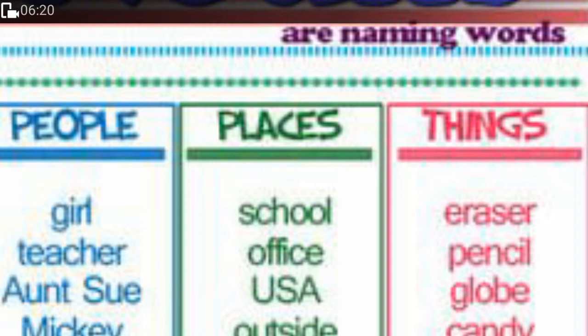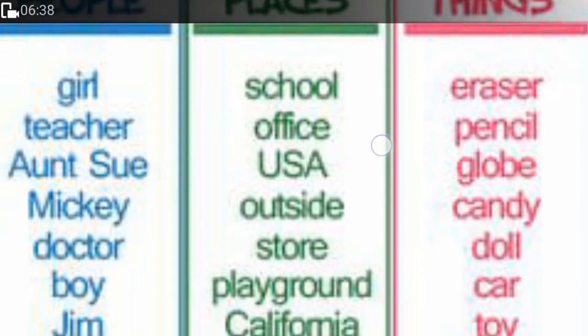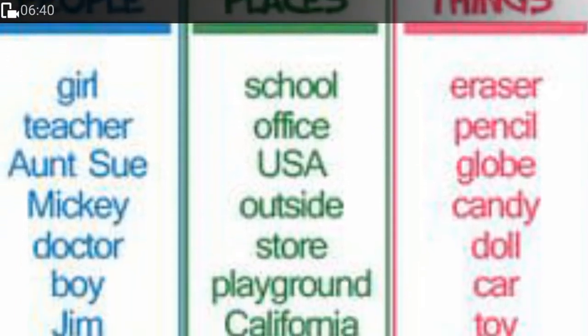Example, school. When we are talking about our school, HJD Institute, if we don't know the name, then we'll say it is a school. But if we know, then we'll write it HJD Institute. Right? An office. USA, that is a country. So here, when we are writing a country's name, the first letter should be capital. And if we are writing an